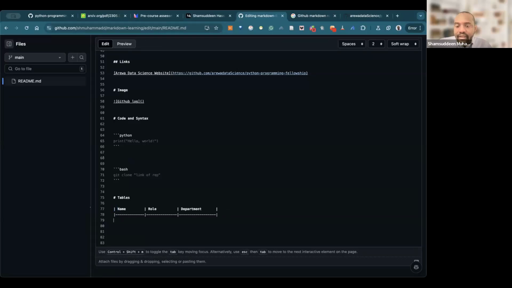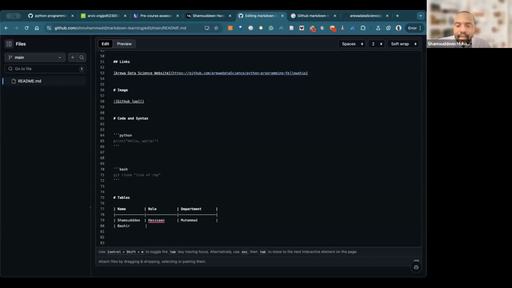But what if I want to create the content? I can copy this one, because it's the same. Can you see that? I can type, okay, Shamsuddin, right? And now I can come here and type this one. Can you see it's something close here? I can type Hassan. Then I can come here and put this pipe, Muhammad. Right? I can come here and type another pipe, which is clothing.